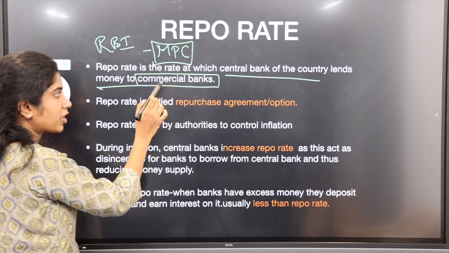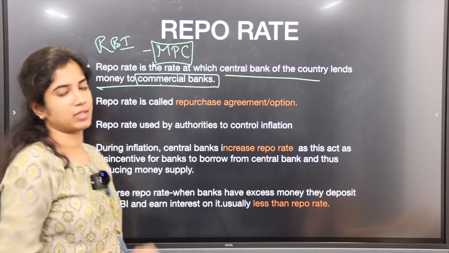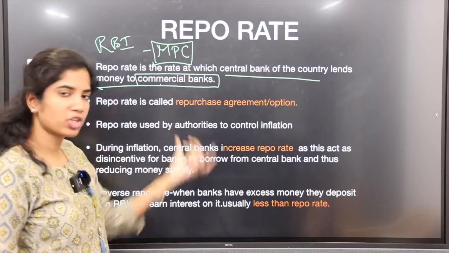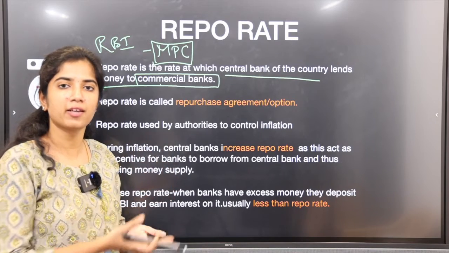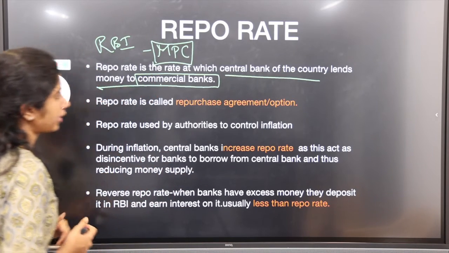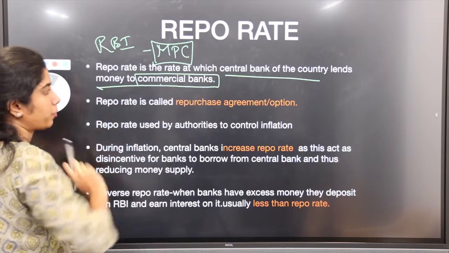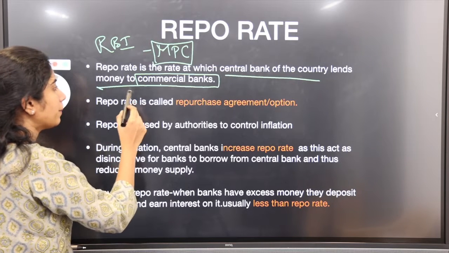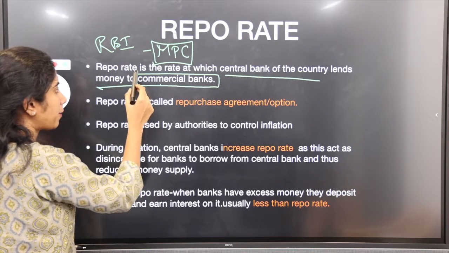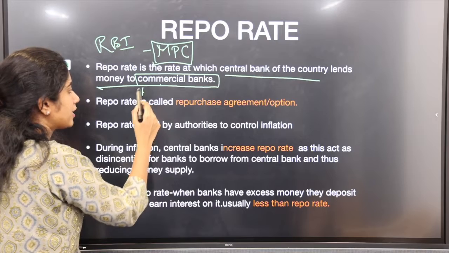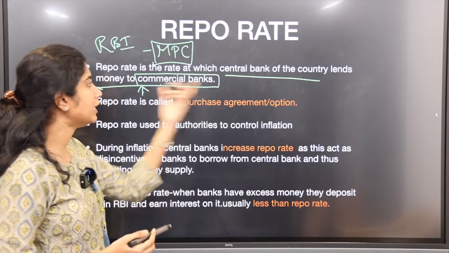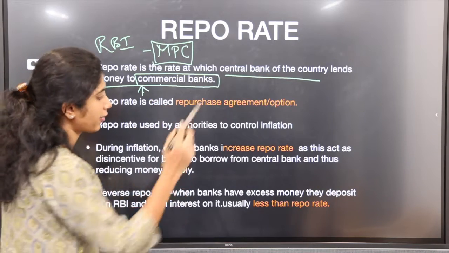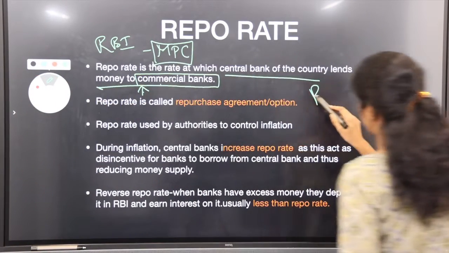This is not what commercial banks lend to customers. Commercial banks also will face a shortage of money, so they also will borrow from RBI. That rate is called repo rate. When commercial banks borrow from RBI and the rate is increased, that will be passed on to customers also. That is linked. Now bank rates, everything is repo linked.